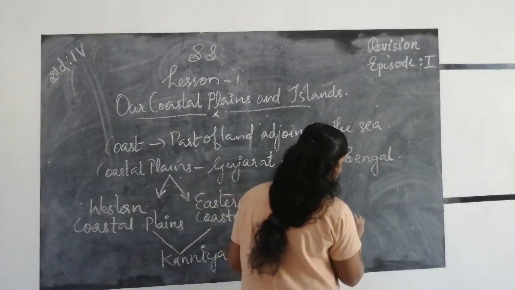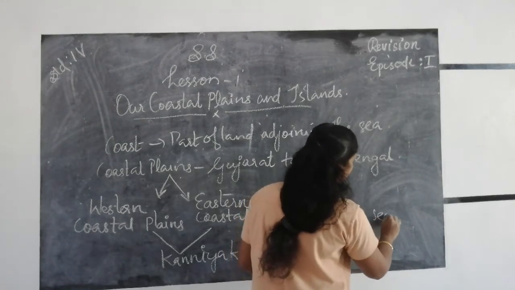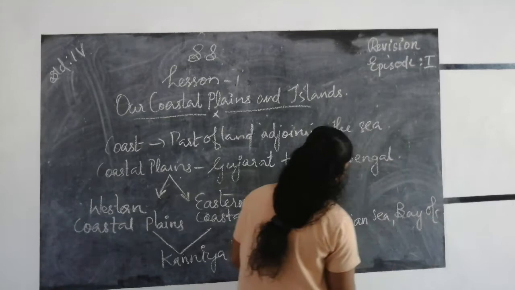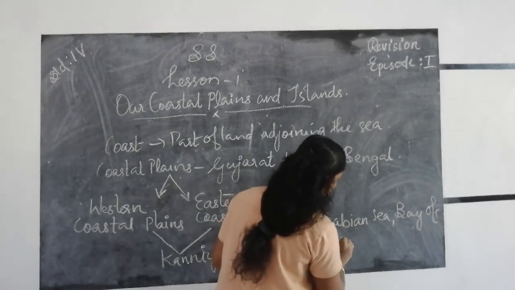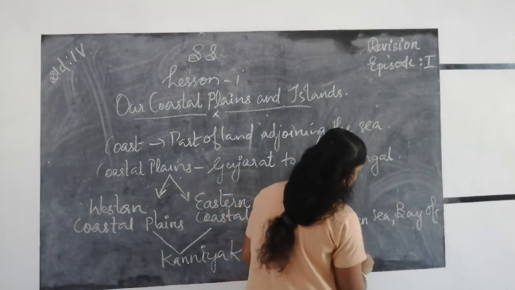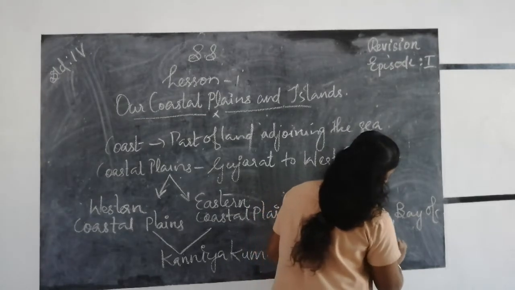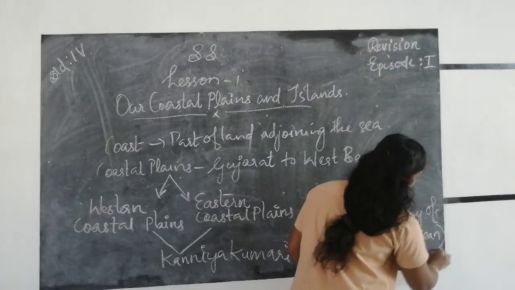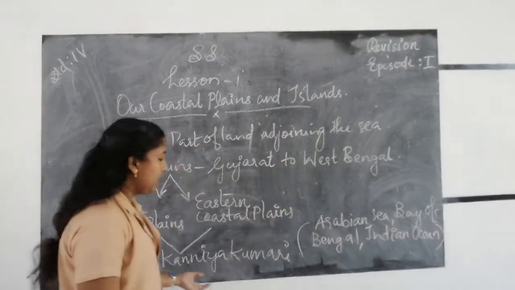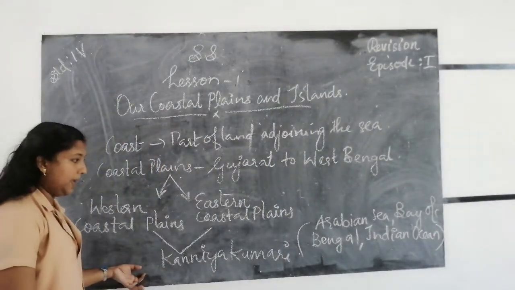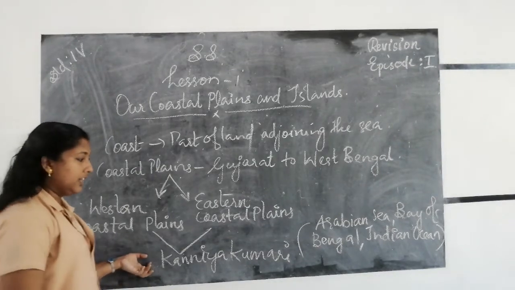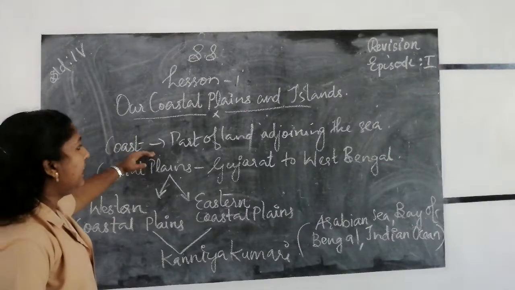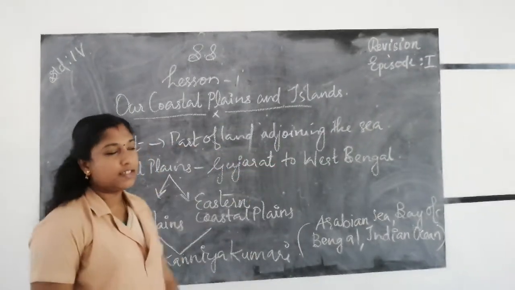These are the three water bodies that meet at the point Kanyakumari. Once again, coast is a part of land adjoining the sea.